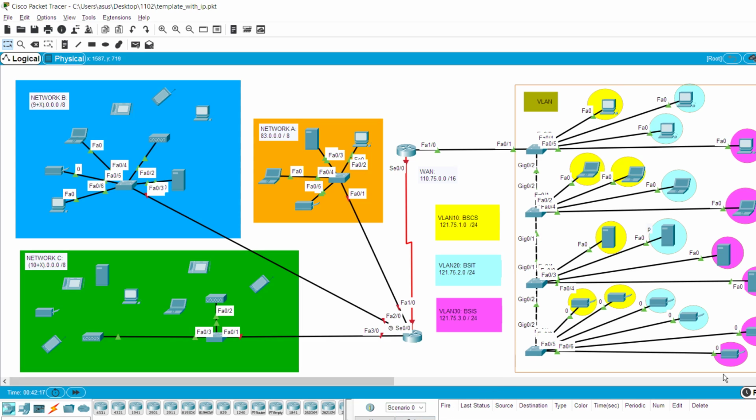Now that these can all talk to each other, we need to make sure that this PC can talk to the other PC on the other side. And how do we do that? We use router rip version 2.